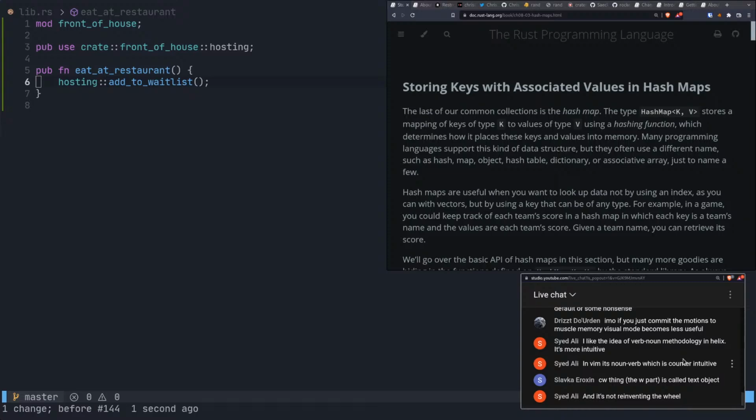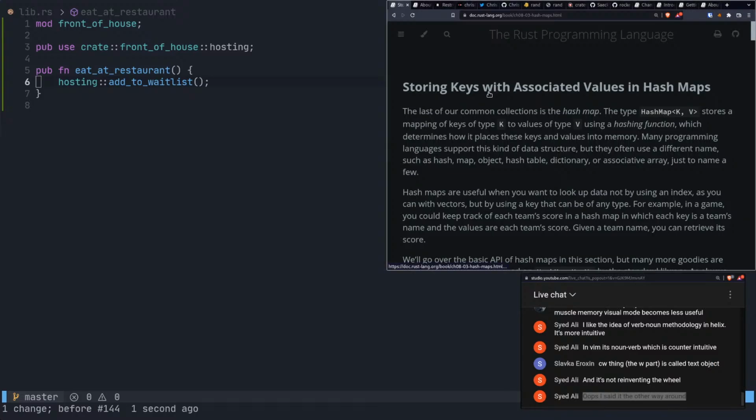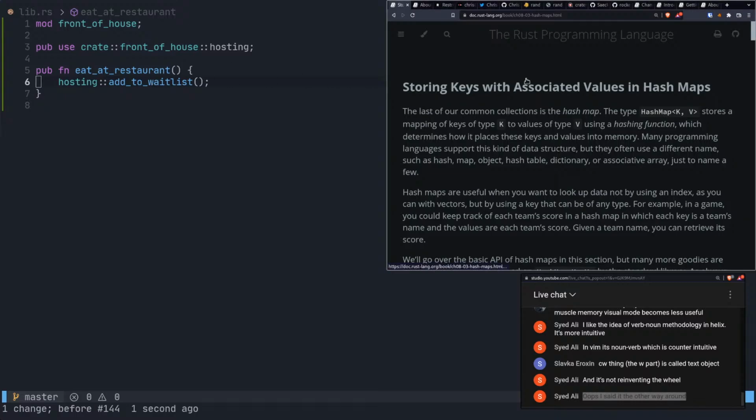In Vim, it's noun verb, which is counterintuitive. CW, the W part, is called the text object. Right. Yeah, because the word is a text object. Yes. Well, you're getting a little mixed up here, I think. But anyway.